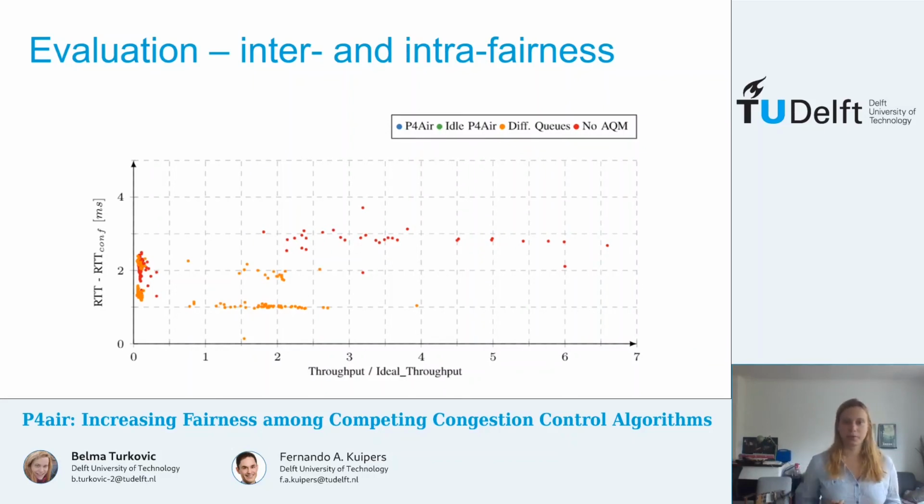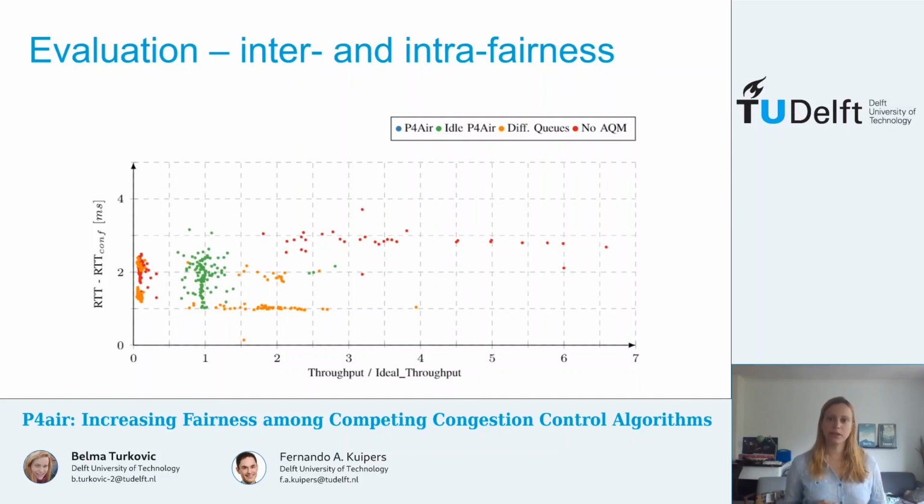While it does improve the performance, the flows present inside the same queue are still overpowering each other. Finally, P4air improves this performance, and most of the flows claim around their ideal throughput. Finally, by applying actions, P4air, in comparison to idle P4air, further improves the performance by decreasing the queuing delay as it punishes the most aggressive flows.